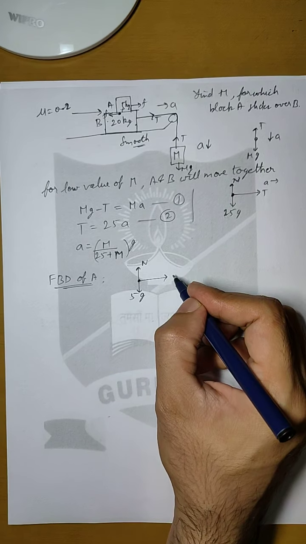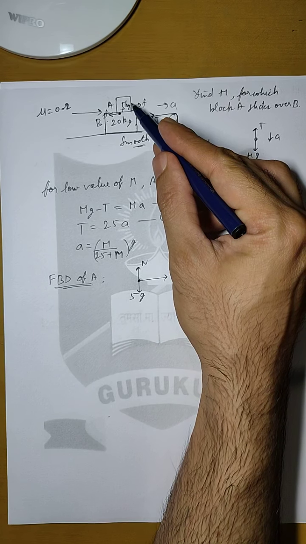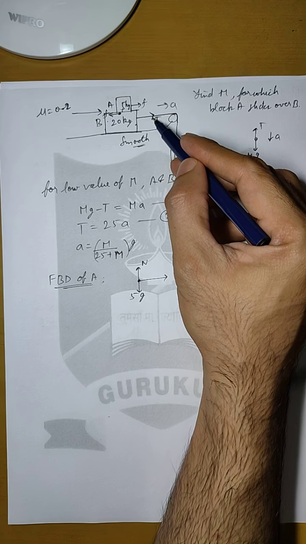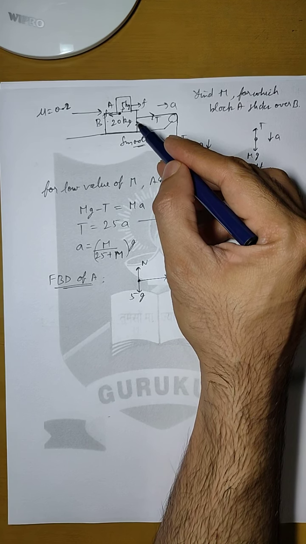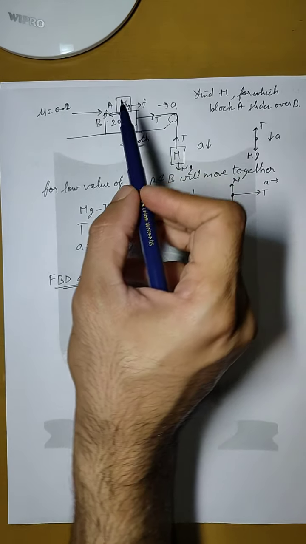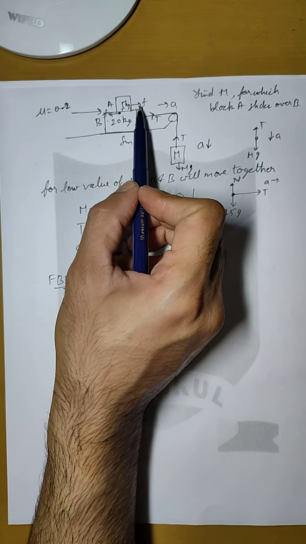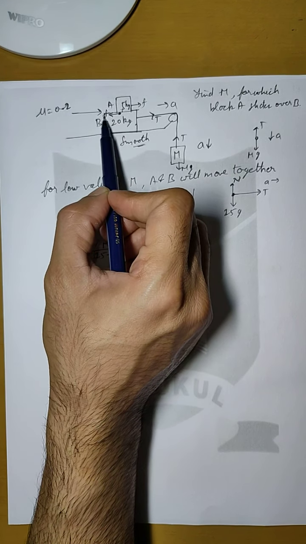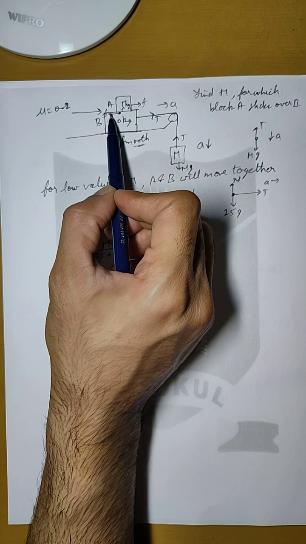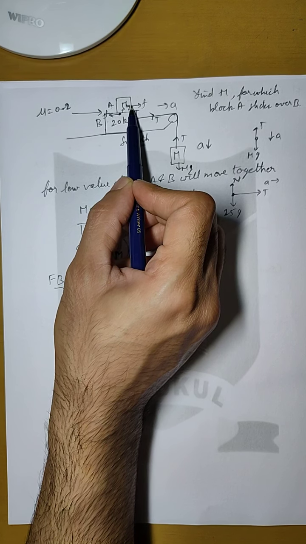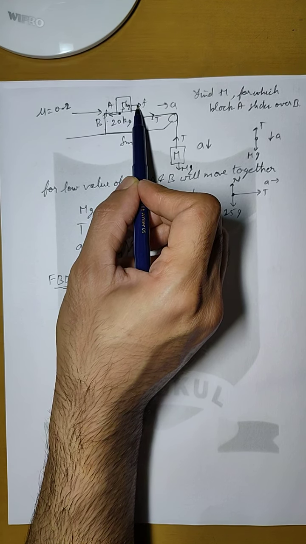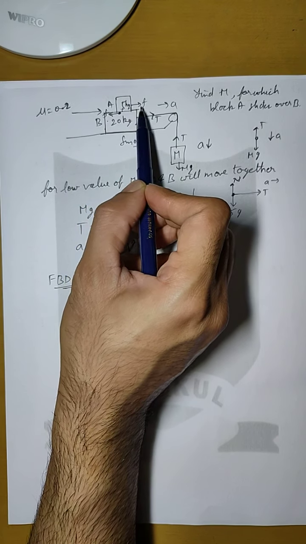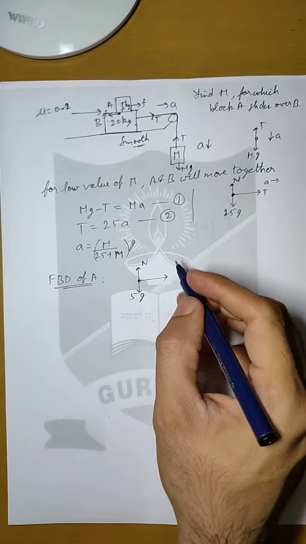In the horizontal direction, there will be no tension on block A because the string is not connected to A, it is connected to B. So tension will try to move block B only, while A is moving only because of the force of friction. The force of friction on B from A will be towards the left, and because of Newton's third law, an equal force F will be in the forward direction on A. That means if block A starts sliding, it will slide only because of this force.